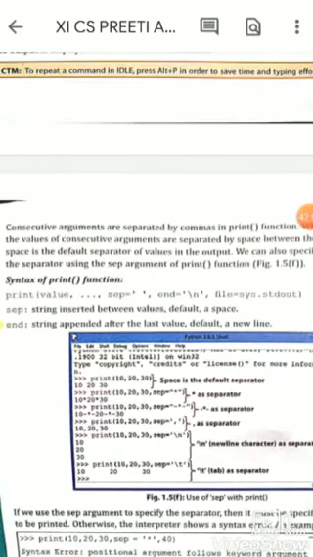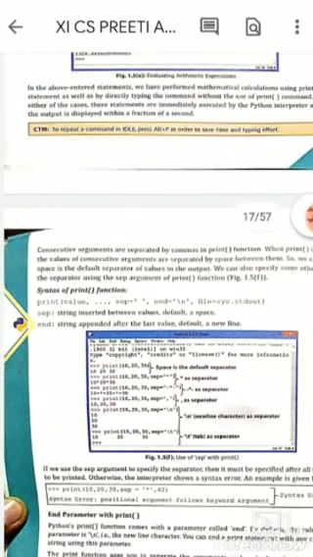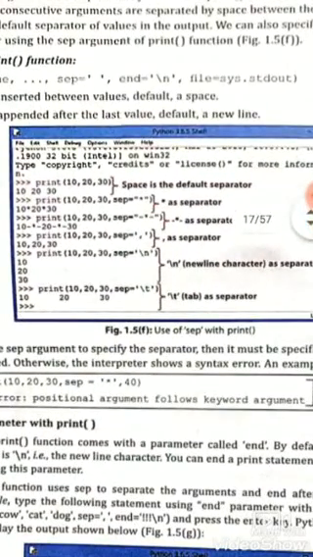Here is the syntax of the print function. So let's see some print functions.